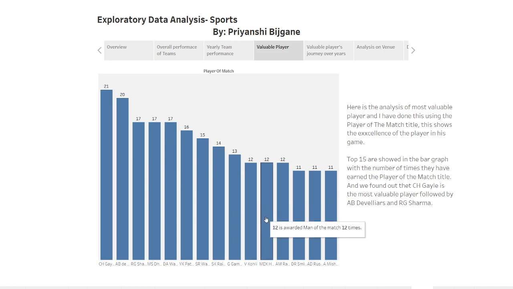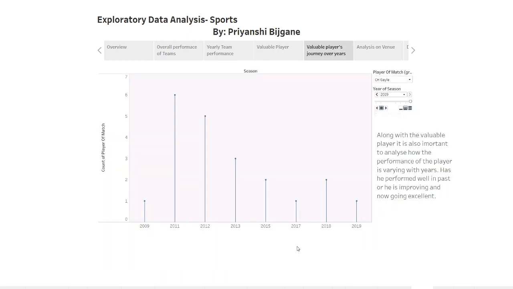The next thing, in my opinion, that is important is to analyze how the performance of the player is varying with years. So the next analysis is based on that. We will see whether he has performed well in the past years or he is improving now and going good. To see this, I have used an animated chart, and we will see the top 15 players who are performing well. We will see their journey.